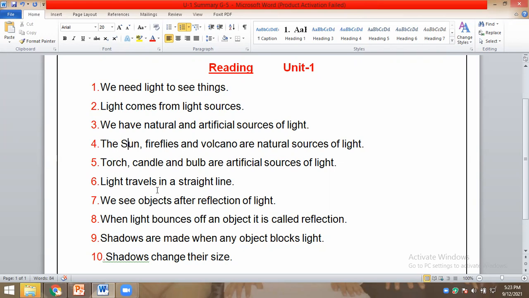Okay. Light travels in a straight line. We see objects after reflection of light. We cannot see with our eyes if there is no light. When light bounces off an object, it is called reflection. Shadows are made when an object blocks the light. Shadows change their size.